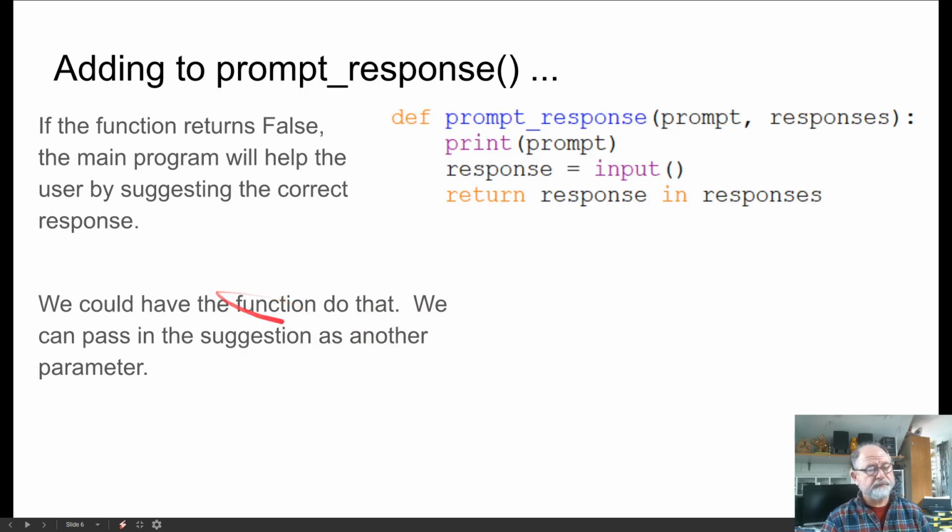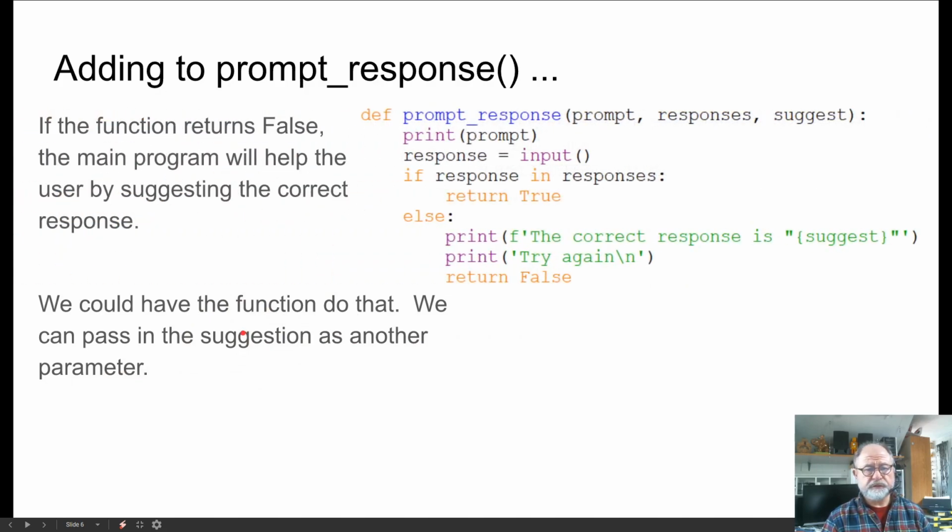But we could have the function do that by just passing in a third parameter that's a suggestion, something that we can use as feedback to the user. So if we expand this function one more time, now we have the prompt and the responses that we use to determine correctness, and now we have this suggestion.